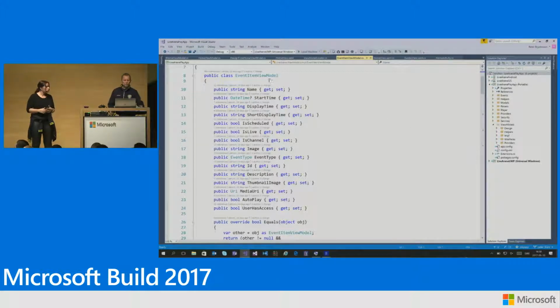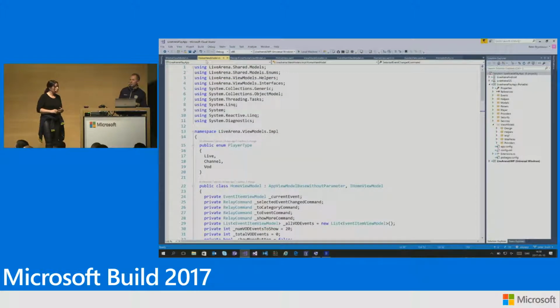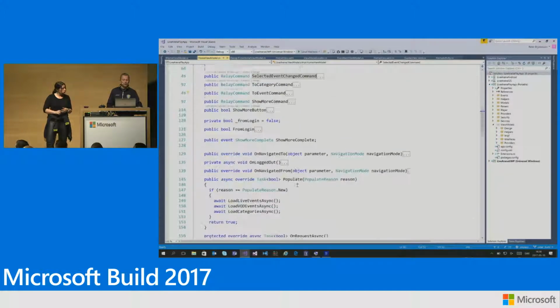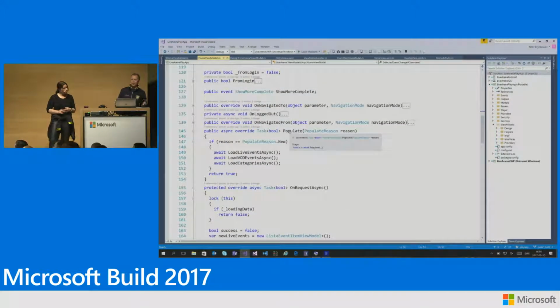So how do you populate the view model? Yeah, so if you look in the runtime implementation of the view model, we derive from a base class that we've written, so we only have to override two functions. The first function we want to override is populate. Populate gets called whenever we want to show something, and we get a reason for the populate. In this case we get a populate reason new, which is a new navigation. So in this case we take the chance of loading data from an offline storage we have. We stored the latest result when we last were in this page. In this case we are using JSON files because the data model is very simple, but you can easily use SQLite or something else instead.